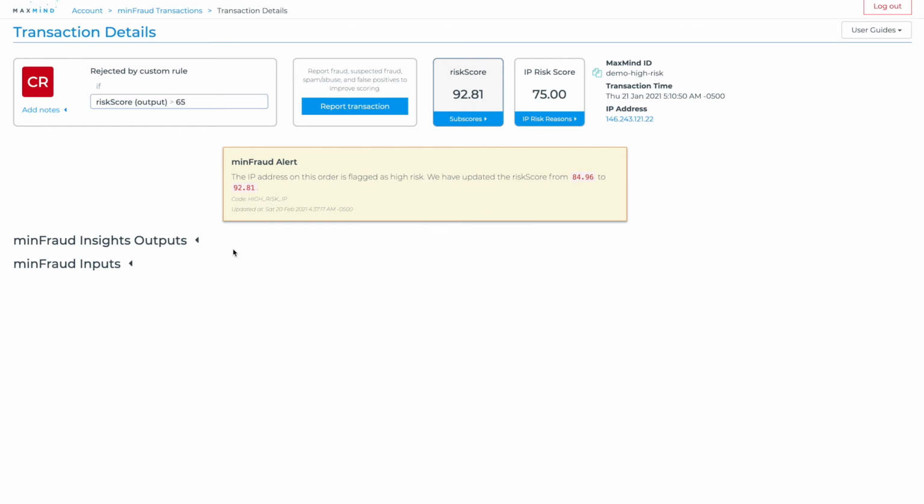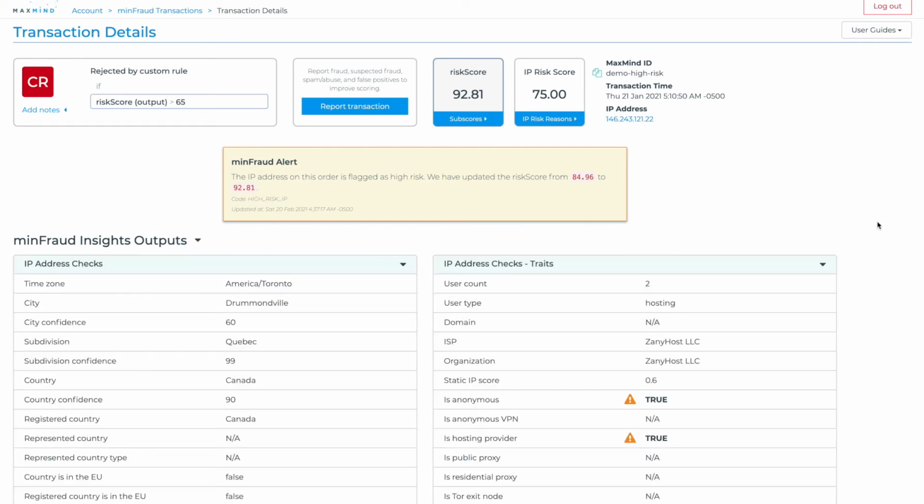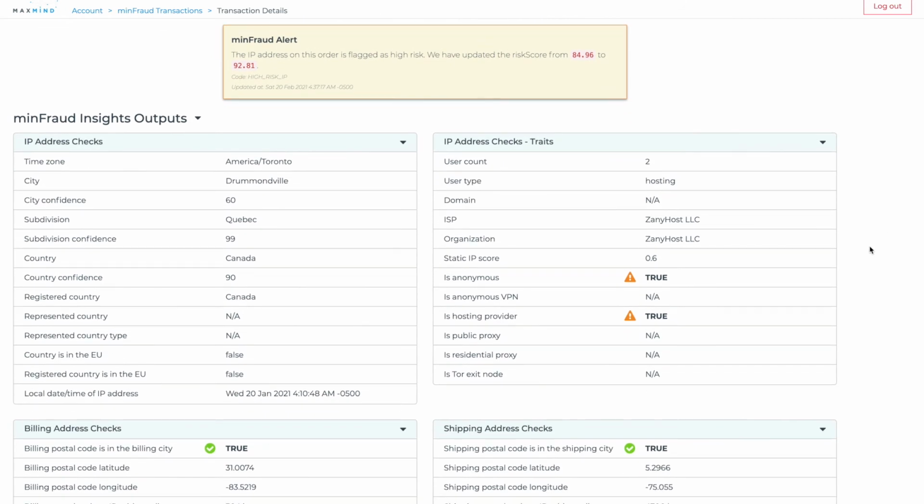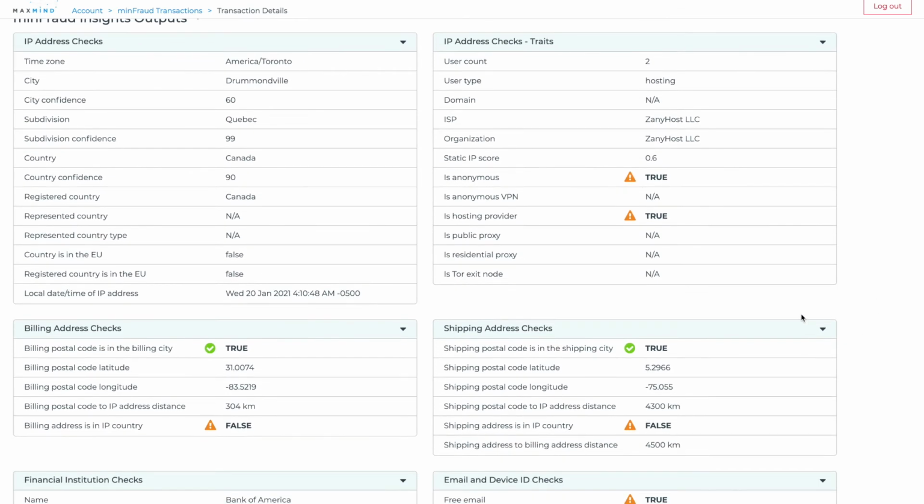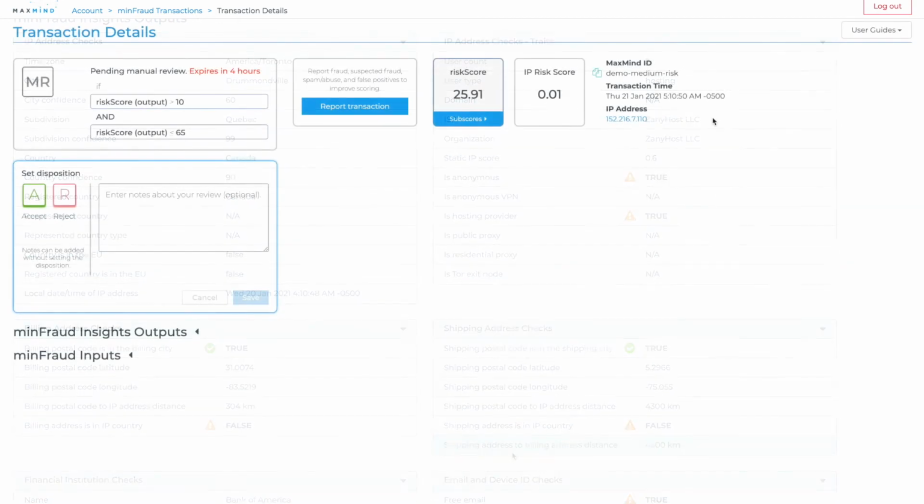Here's an example transaction with outputs that we provide. You can see that this transaction is coming from someone using an anonymizing proxy, which may be cause to manually review this transaction more carefully. The transaction also has a number of geolocation mismatches. The IP address is located in Canada, but the billing address is located in another country. In addition, the shipping address is thousands of kilometers from the billing address, which may mean that a fraudster is using stolen credit card information.